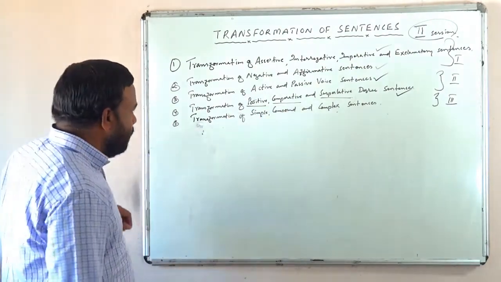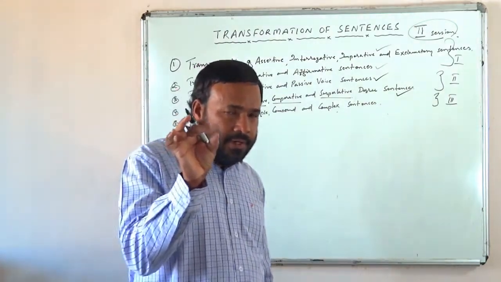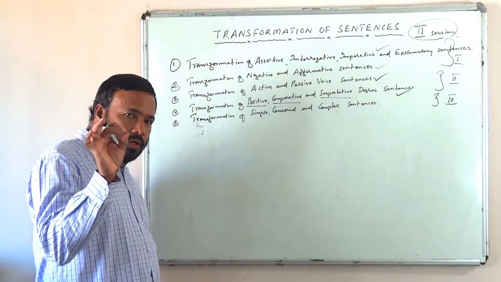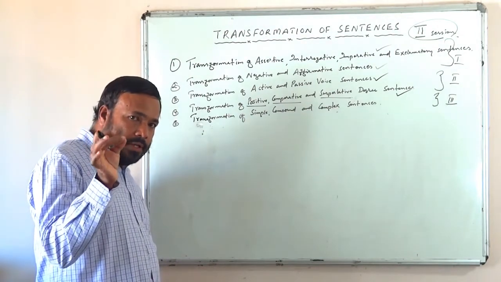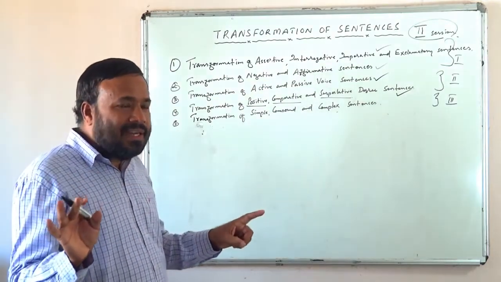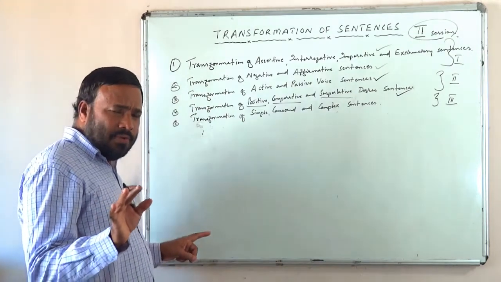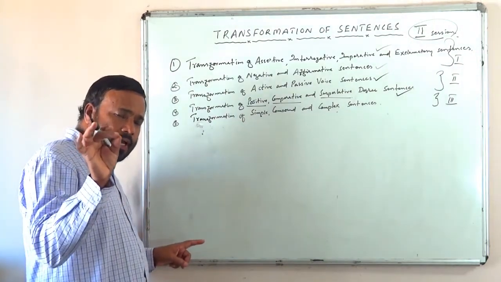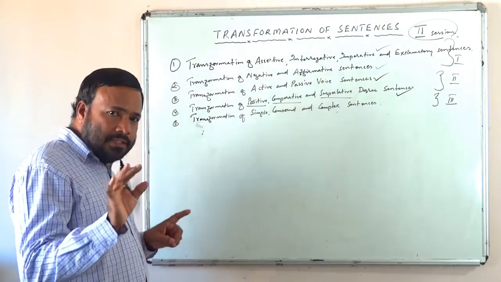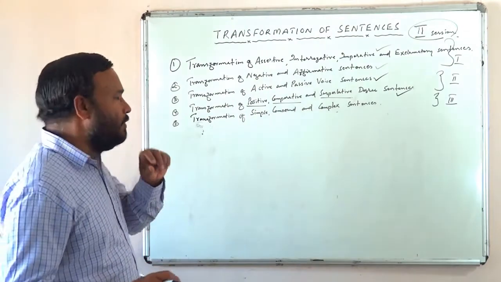What is positive? In a positive degree sentence, we describe the quality of somebody or something in a general sort of way, that is, without making any comparison.